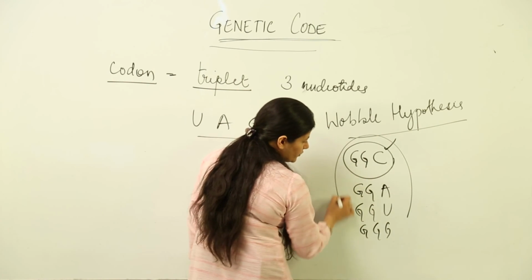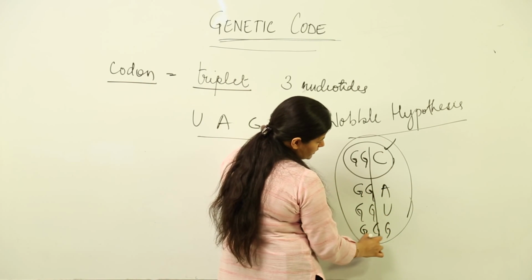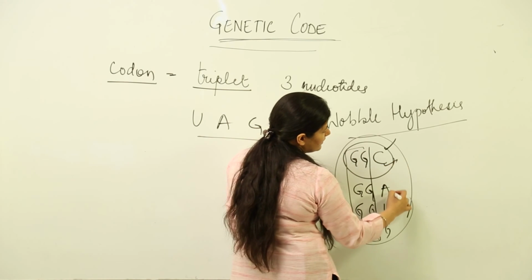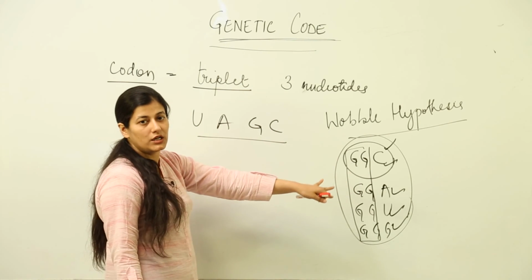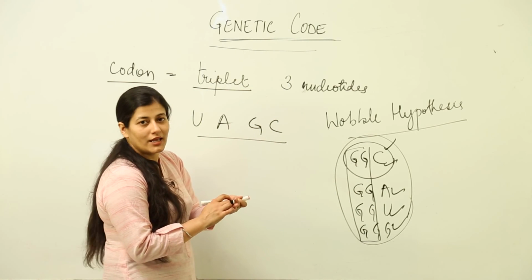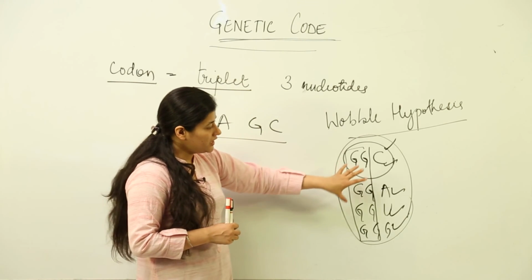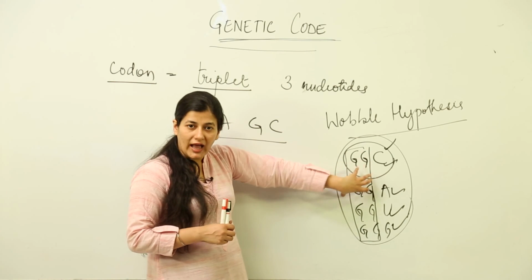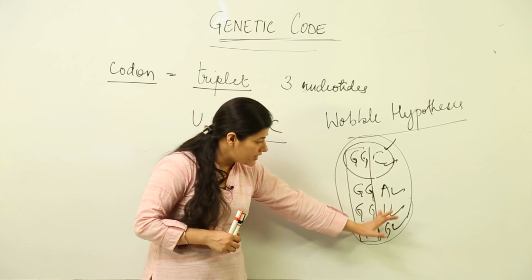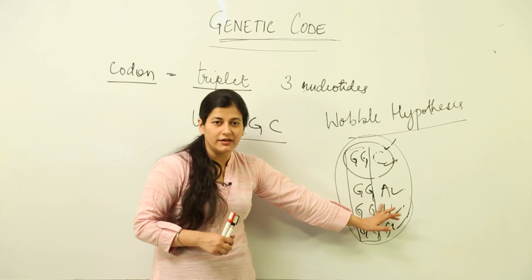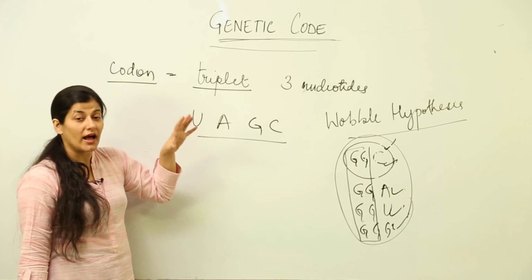So, this Wobble hypothesis says that for a single amino acid, it is usually the first 2 alphabets that are similar and the third one is changing. Why have I told you about this Wobble hypothesis? So that when you are learning the names of amino acids as coded from the codon, it is easier for you. Just see what the 2 initial alphabets are, and from that you can learn the name of the amino acid associated, and you can replace it according to the Wobble hypothesis, and it would be easier for you to learn. This is all about the genetic code that you have to understand.